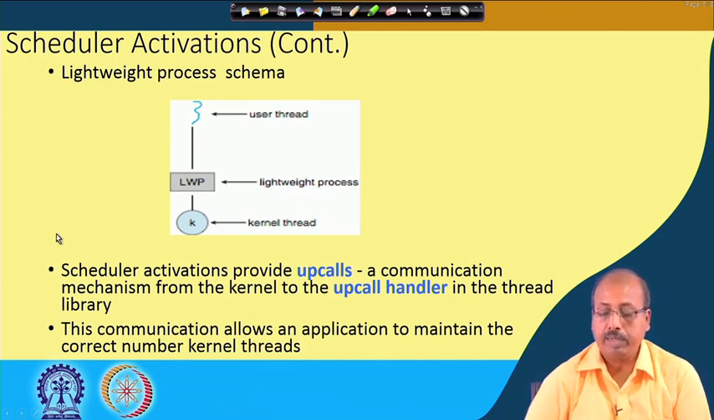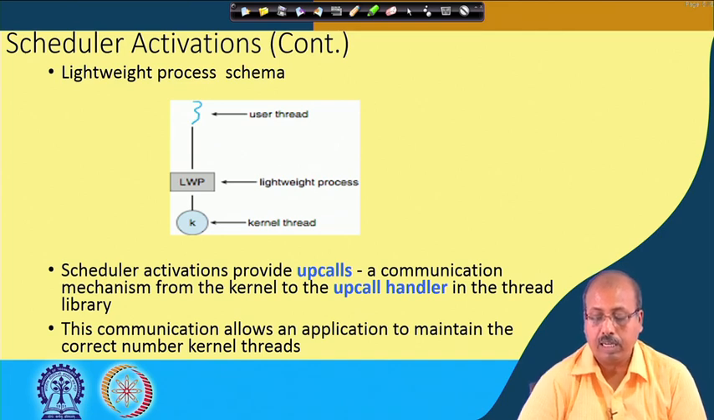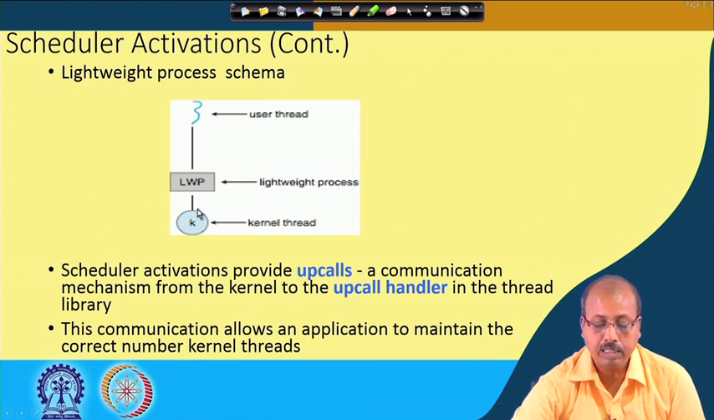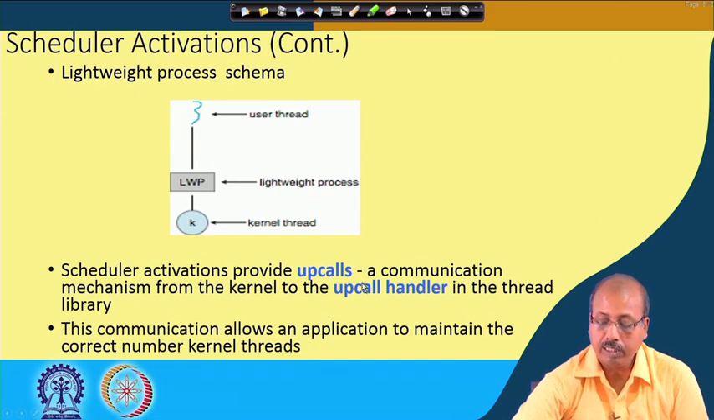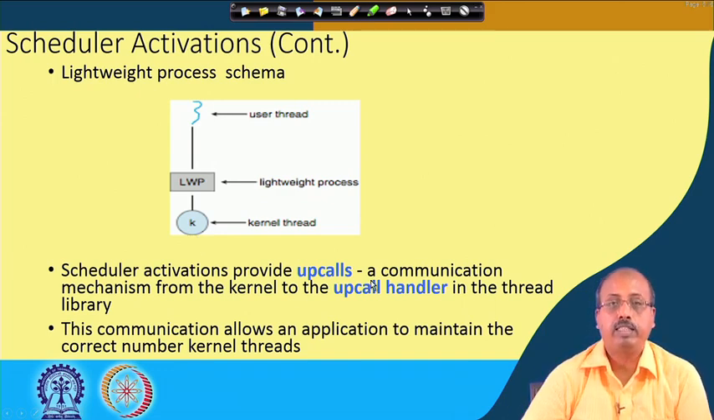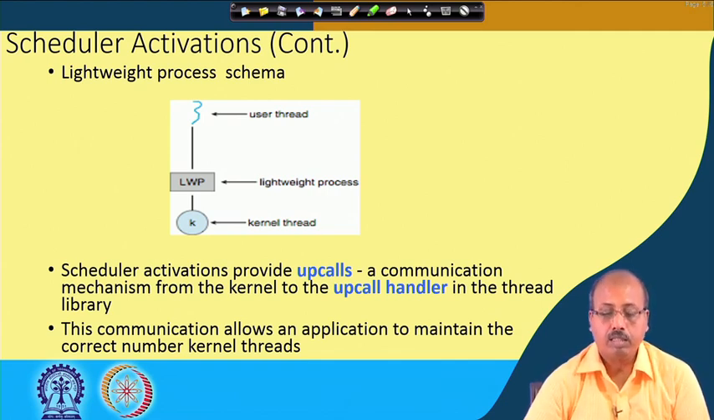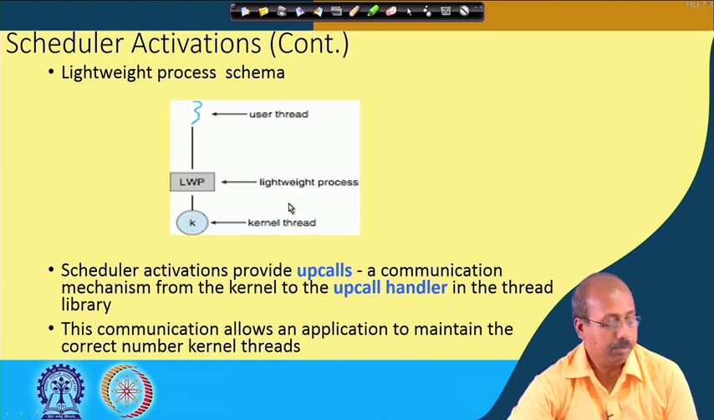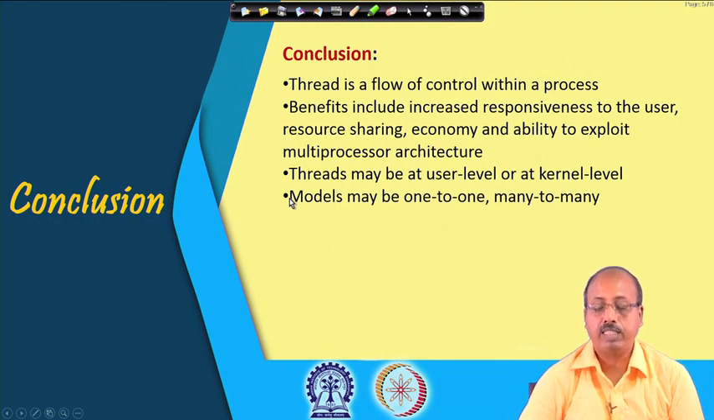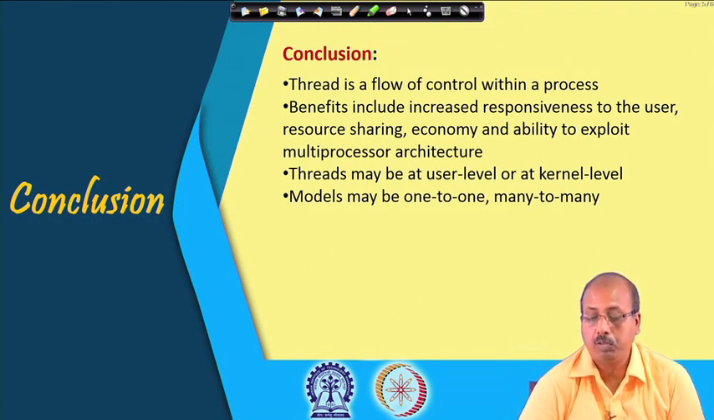Scheduler activations provide upcalls, a communication mechanism from the kernel to the upcall handler in the thread library. When this is done, the data is transferred back to the user thread. This communication allows an application to maintain the correct number of kernel threads, because the number of kernel threads is not increased; they remain fixed. We have discussed threads, and to summarize, a thread is a flow of control within a process. Benefits include increased responsiveness to the user, resource sharing, economy and the ability to exploit multiprocessor architecture.